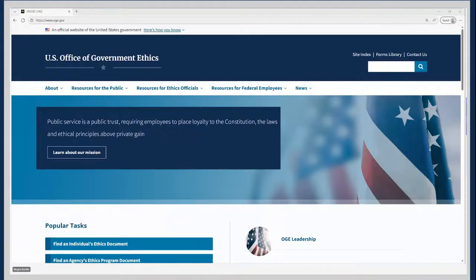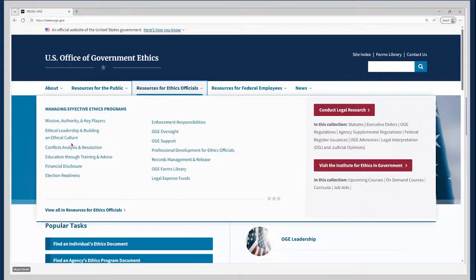So you can see from the OGE homepage that we have many tabs at the top to assist you in your search for resources. To help reduce the number of clicks it takes to access content, as we have lots, you'll see here that when you click on one of the tabs, you can view the subpages contained within it.